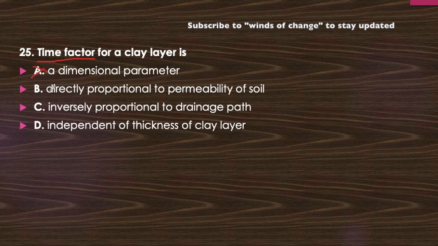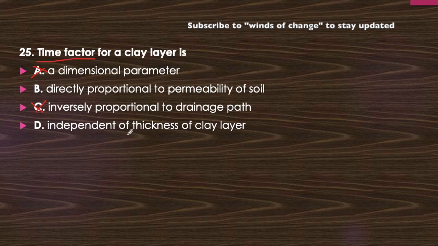Now moving to the next statement. Time factor is directly proportional to permeability of soil. Now think about it. Let's see. Inversely proportional to drainage path? It is independent of the drainage path, so there is no relation with it also. Now independent of thickness of clay layer is also an incorrect statement.